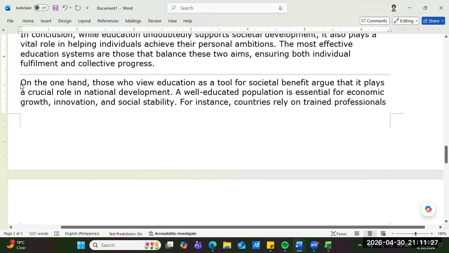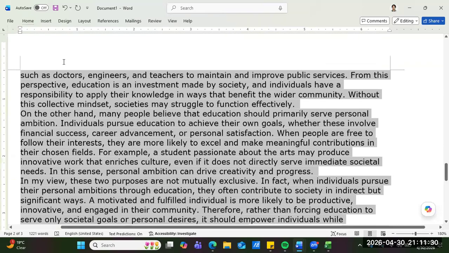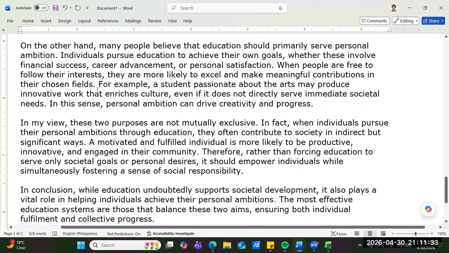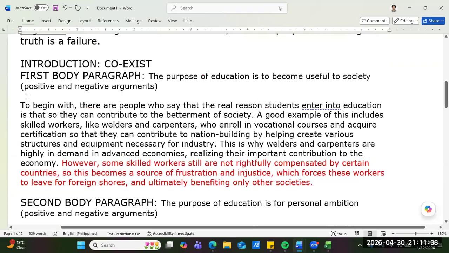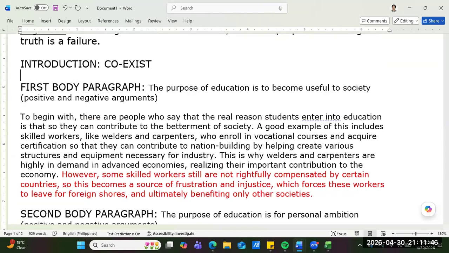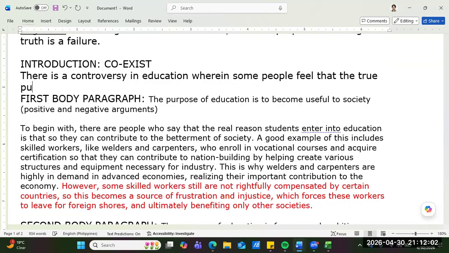Okay, so I will now copy paste my own essay, guys. Oh, I don't have an introduction, guys. Okay. Introduction. There is a controversy in education wherein some people feel that the true purpose of studying is for individuals to contribute to nation building.